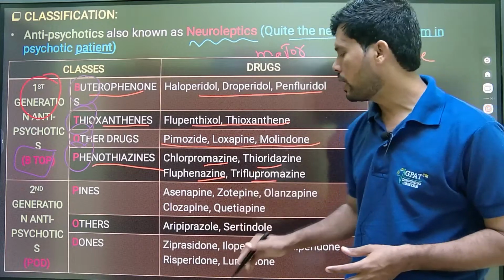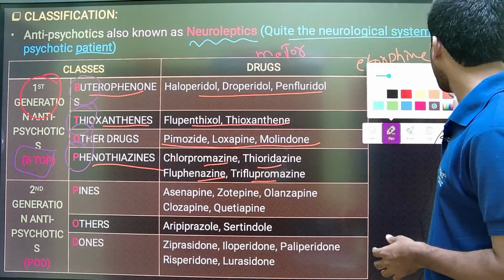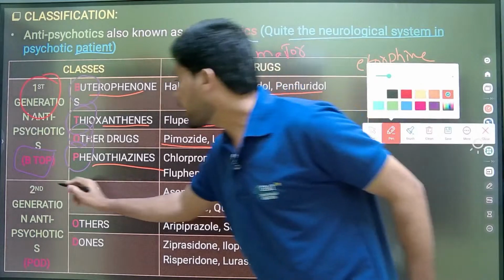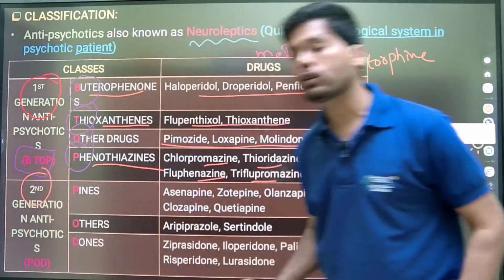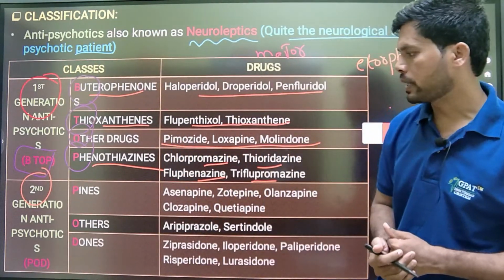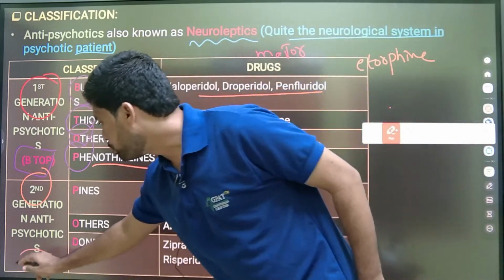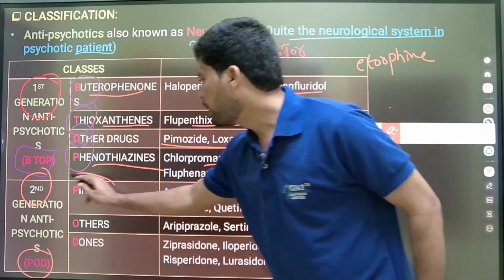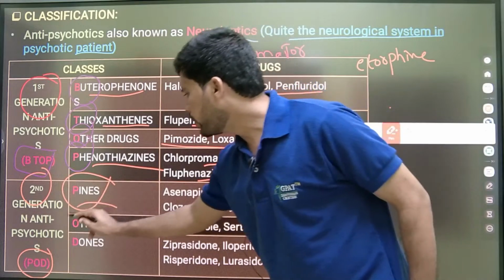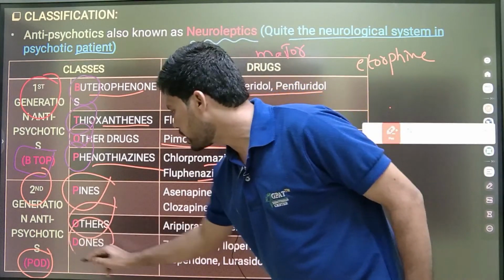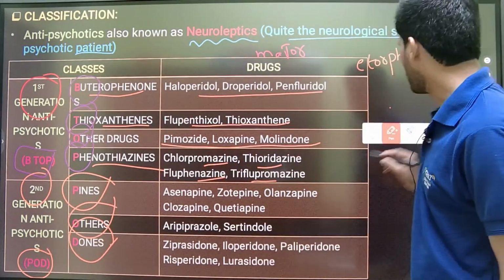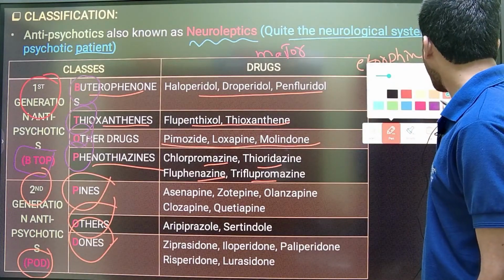And next is the second generation antipsychotics, also known as atypical antipsychotics. The trick is POD. P means pines, and O means other miscellaneous. D means dones. So regarding second generation, the pine drugs like